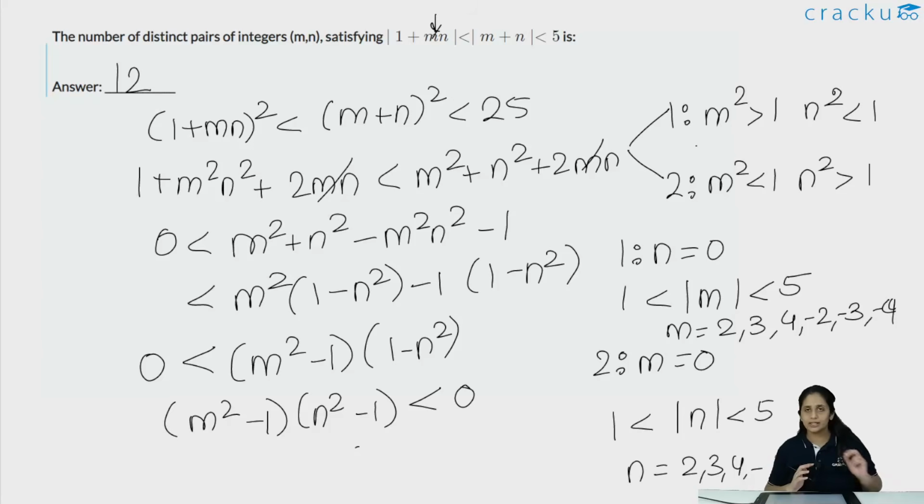As you can see, this does not involve entire enumeration. Whenever you see a modulus, try to see whether the complexity of the equation can be reduced by just taking a square term as such. If you square both sides, maybe you can cancel something off, and then you can reduce the number of terms, the number of cases you have to consider. So this is how you solve this particular question.